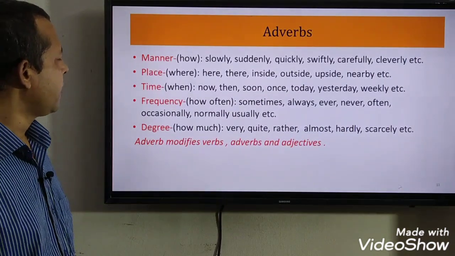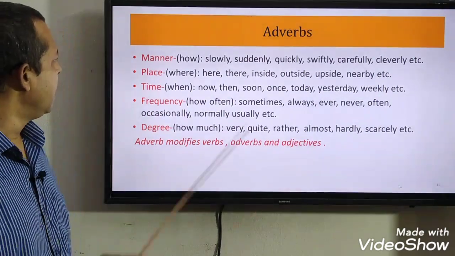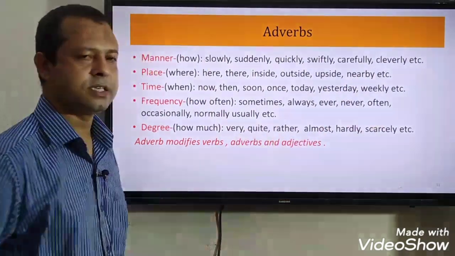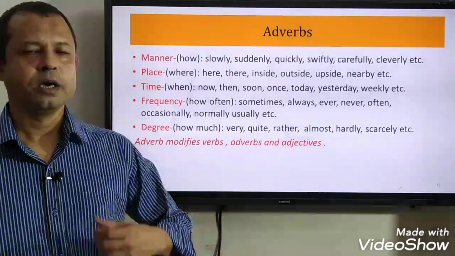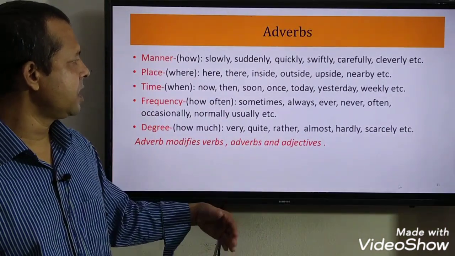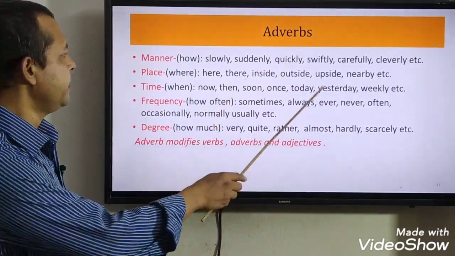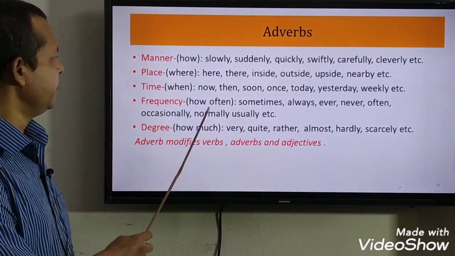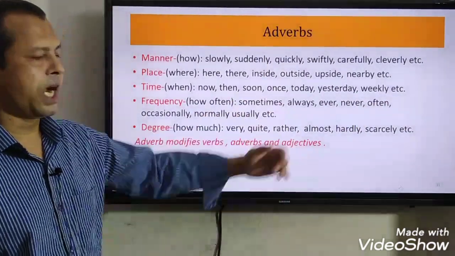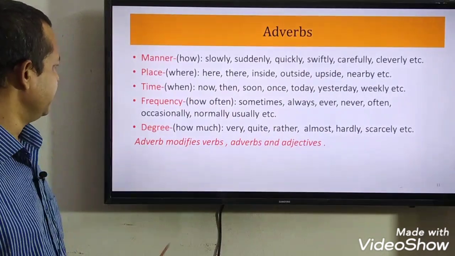Adverbs. According to their function, adverbs give these types of meaning. Manner: we use slowly, suddenly, quickly, swiftly, carefully, etc. to describe the manner of action. Place: here, there, inside, outside, upside, nearby. All these are also modifiers, and they give us an idea about the place. Time: now, then, soon, once, today, yesterday, weekly. All these time-indicating words are modifiers, and they give us an idea about the time.